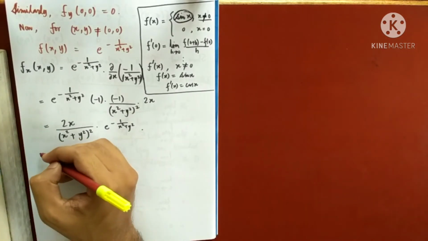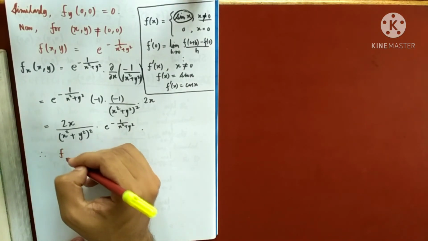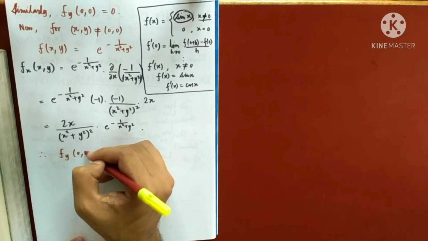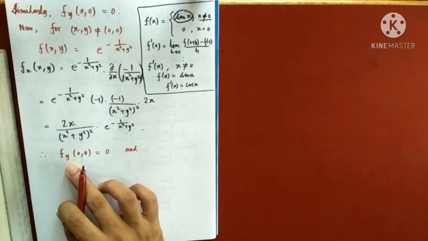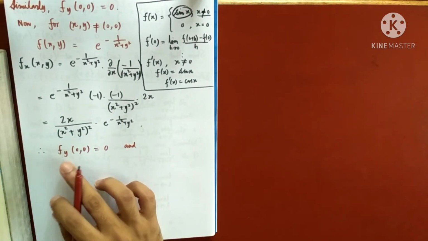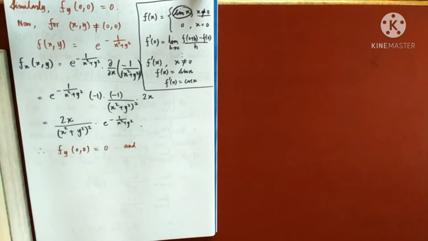So therefore fy at 0 0 is 0, and I am not finding fy at any other point, because the only condition required is that one of the partial derivatives must exist at 0 0.